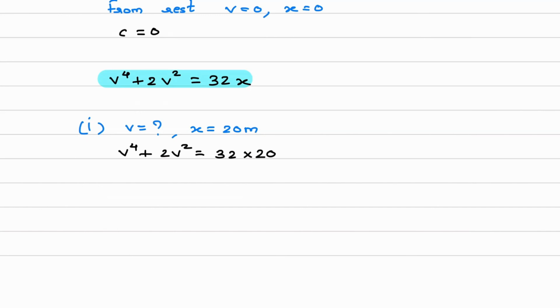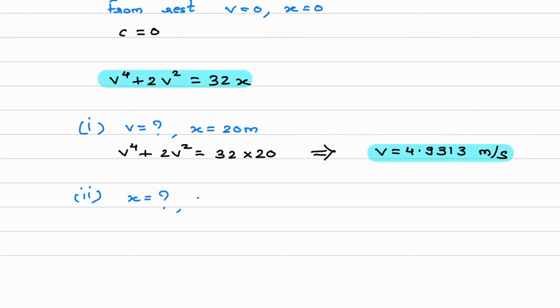Substitute the values in the calculator. You will be able to calculate v from this. So from here velocity is equal to 4.9313 meter per second.